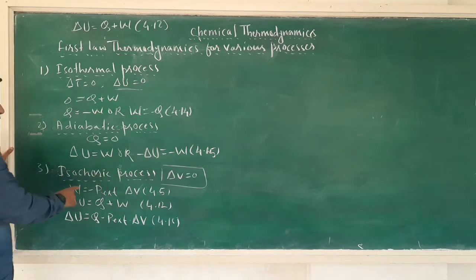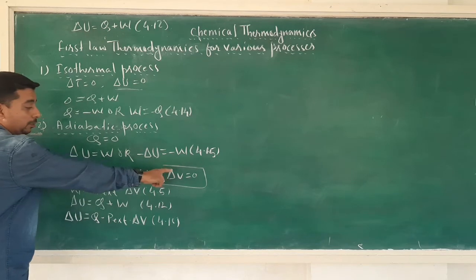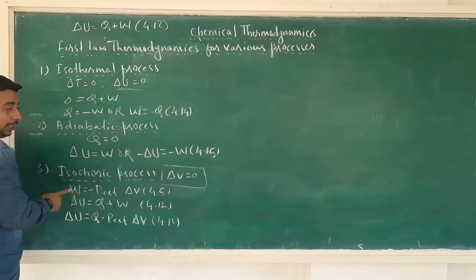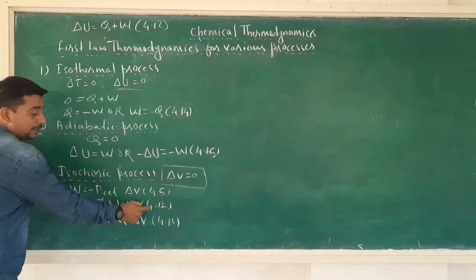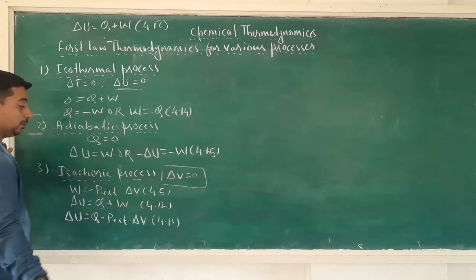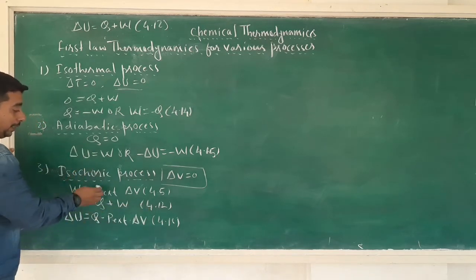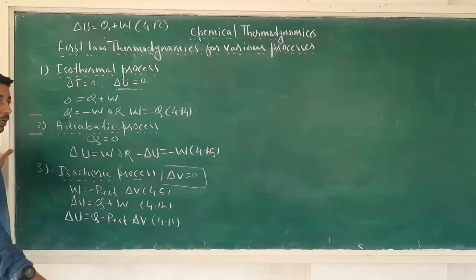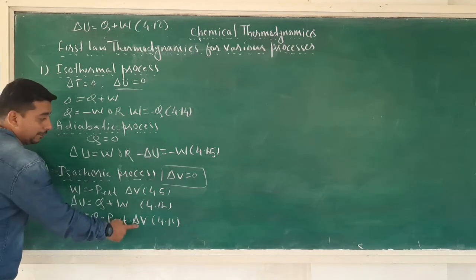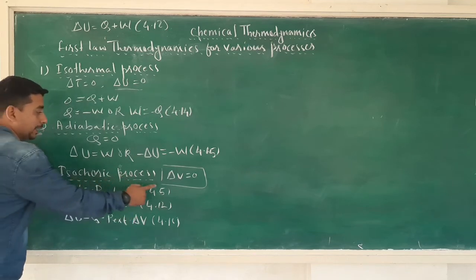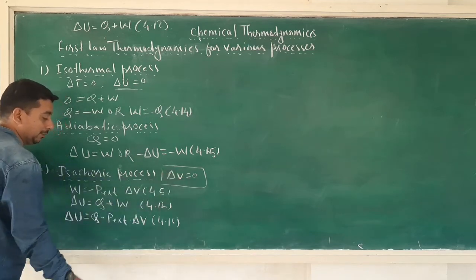Isochoric process. In case of isochoric process, there is no change in volume. Recall the equation number 4.5 and equation number 4.12. 4.5 is W is equal to minus Pext into delta V, and delta U is equal to Q plus W, first law of thermodynamics. Now combine these two equations, we will get delta U is equal to Q minus Pext into delta V. But in isochoric process, there is no change in volume. Delta V is equal to 0.